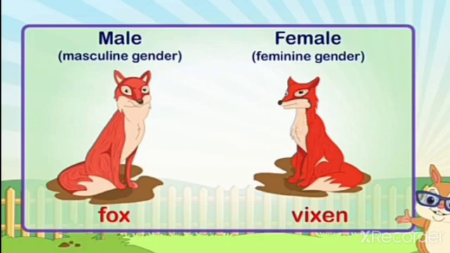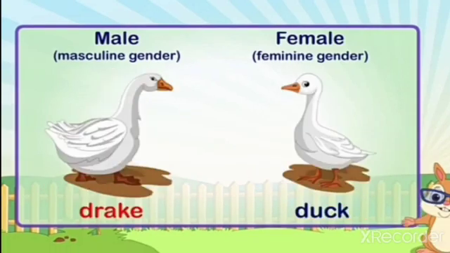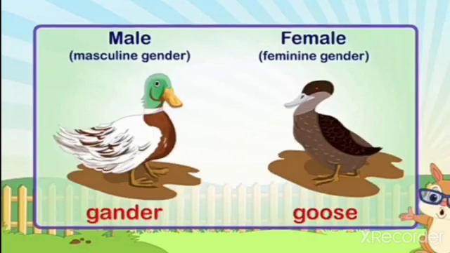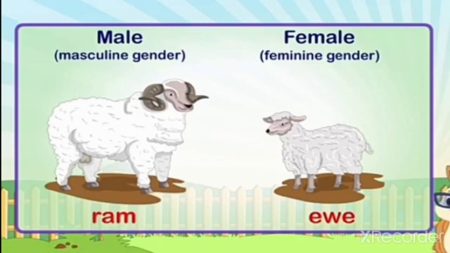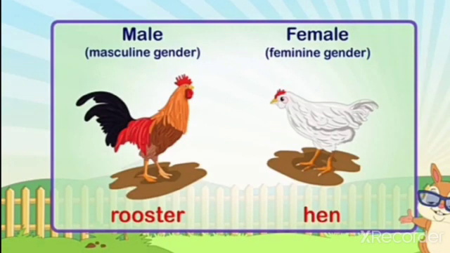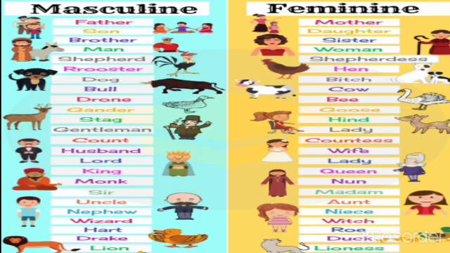Next you can see examples of masculine and feminine gender for animals: fox, vixen, drake, duck, gander, goose, ram, ewe, rooster, hen. You can see more examples for masculine and feminine genders.